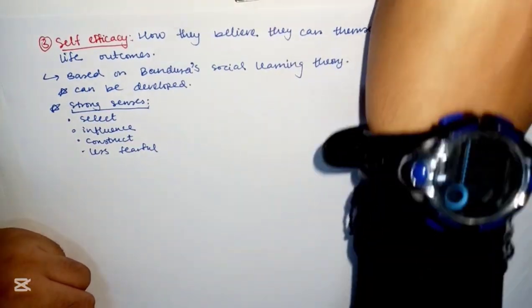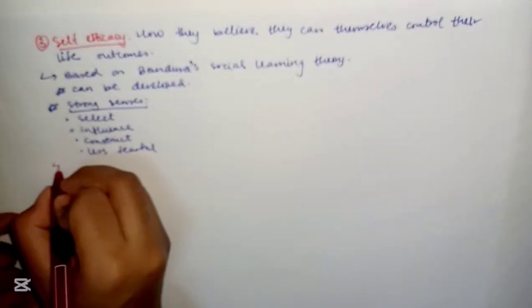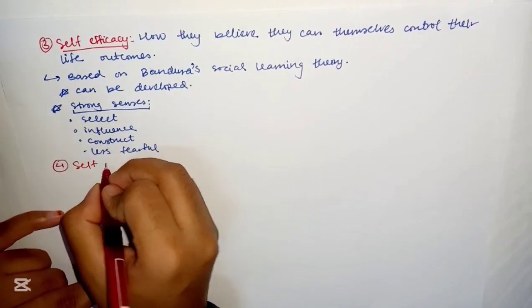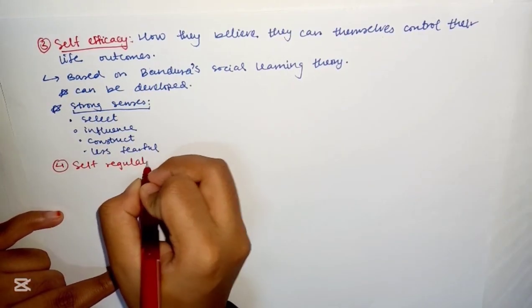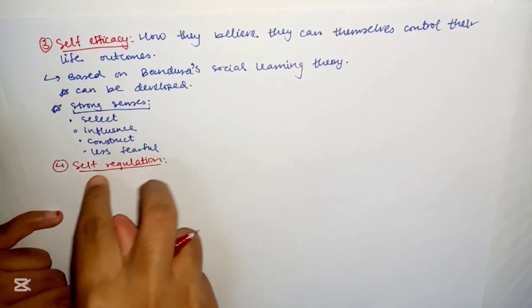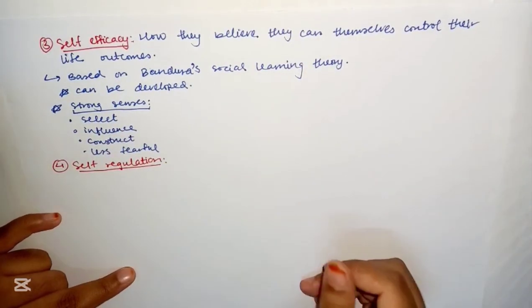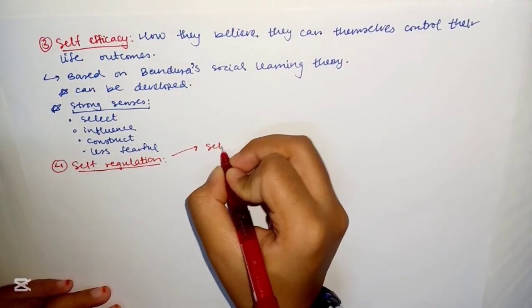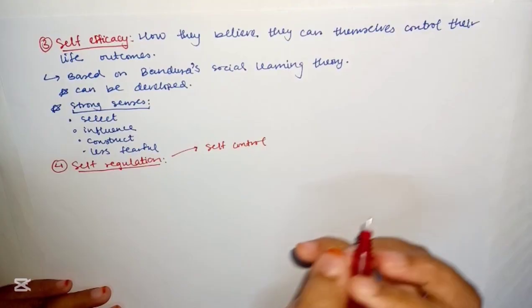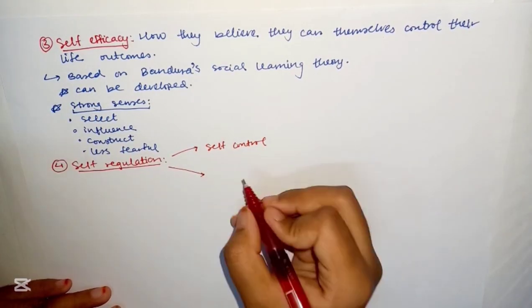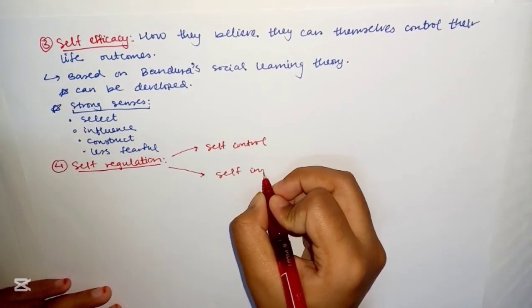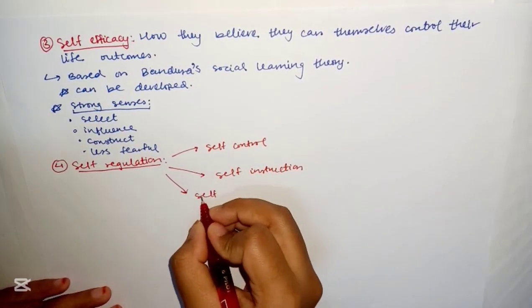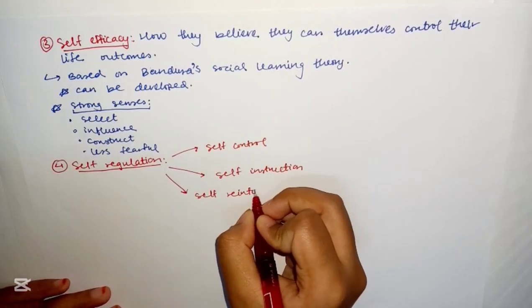Alright, next comes self-regulation, the fourth one, but this is also divided into three parts. Self-regulation, pretty much easy. What does regulation mean? Controlling how we do it. Now that comes in three ways. First is self-control. We'll be learning that, and then we're going to learn self-instruction. You can instruct yourself. And then comes self-reinforcement. In grade 11, we've learned what is reinforcement.